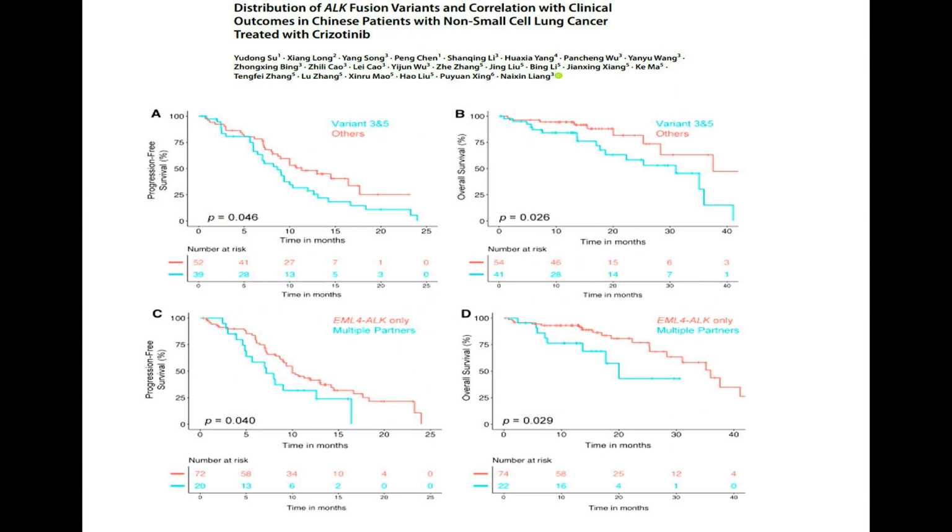This was recently published by a Chinese group. They also looked into the same question. Based on the previous publication, they came to know that variant 3 and variant 5 are a bit different. That's why they wanted to divide the population into resistant variants and remaining variants. As we all expected, variant 3 and variant 5 were doing a bit worse compared to the remaining variants.